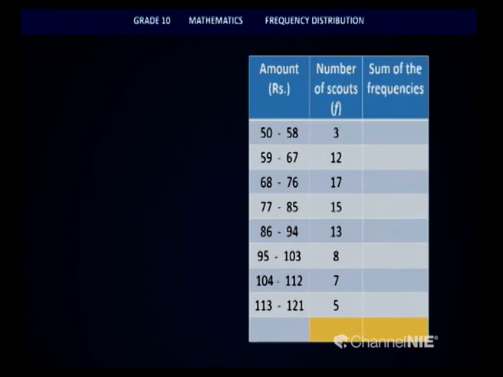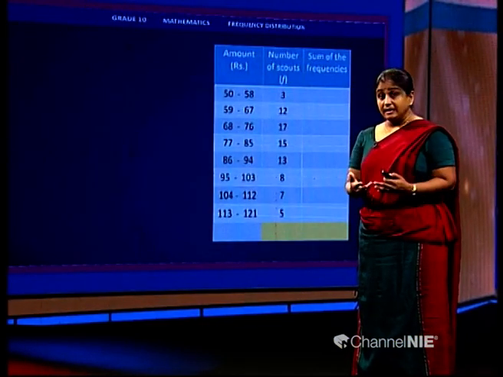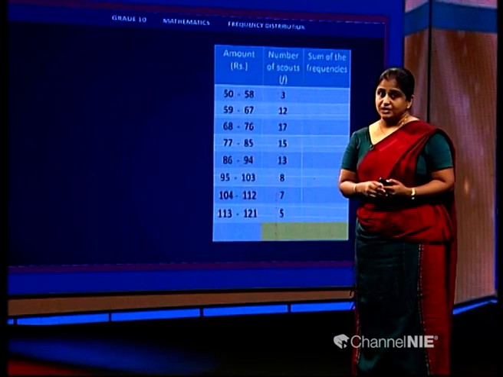Next, let us discuss the median class interval. Here also children, we cannot identify a single value. So it is the place that we look for, the place where the median might fall. In this one, we will be getting a class interval which we expect the median to fall into.